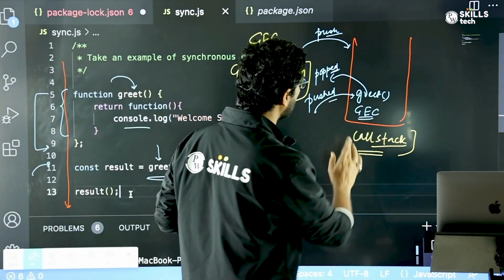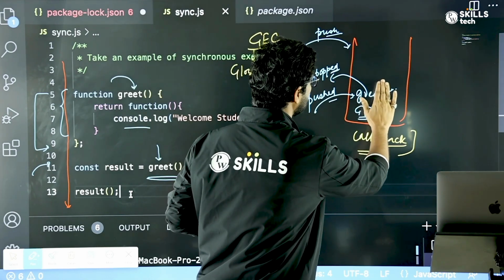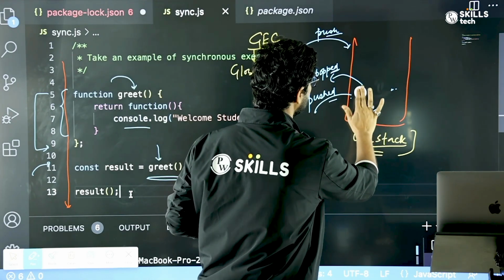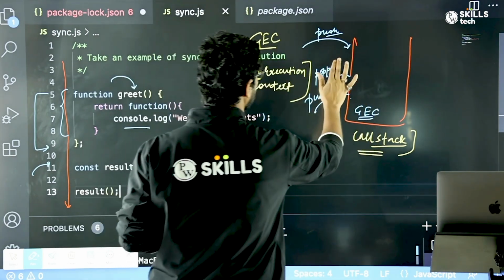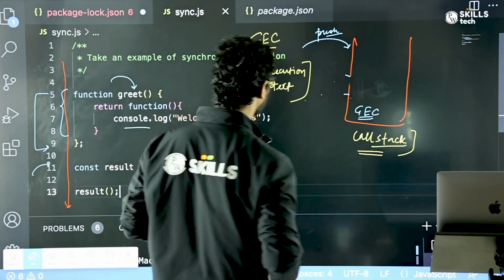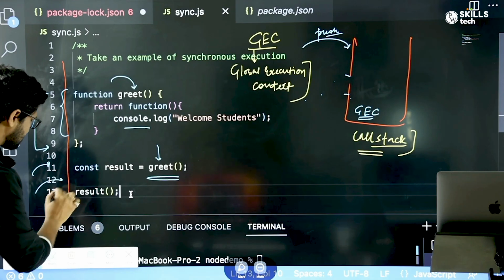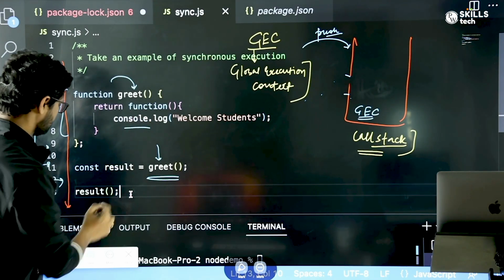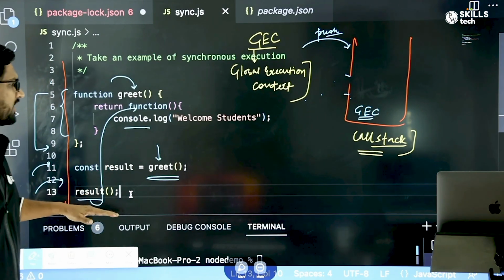As soon as it is popped out, I'm going to delete this, right? So that got popped out. Let me delete this part. So now the call stack only has the global execution context. And then I come to line number 13 itself. The result is nothing but pointing to this function which got returned, right? This function is again executed.